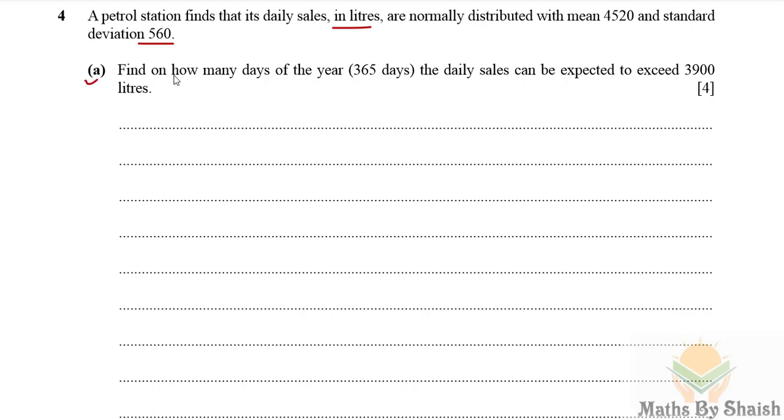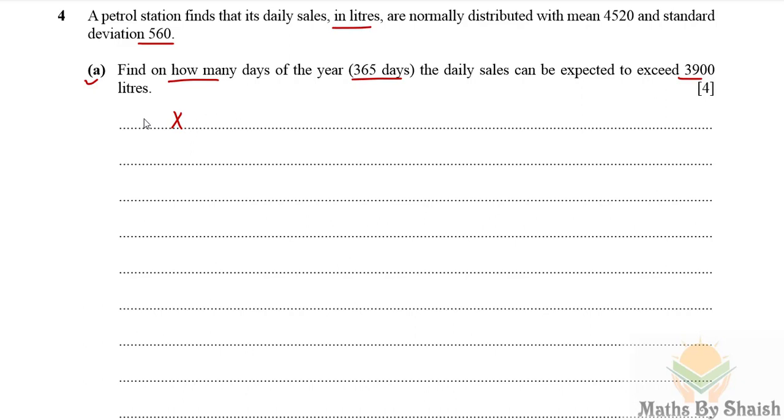Part A: find how many days of the year, out of 365 days, meaning it's not a leap year, the daily sales can be expected to exceed 3900 liters. So if we take X as the amount of petrol used, we can see this.